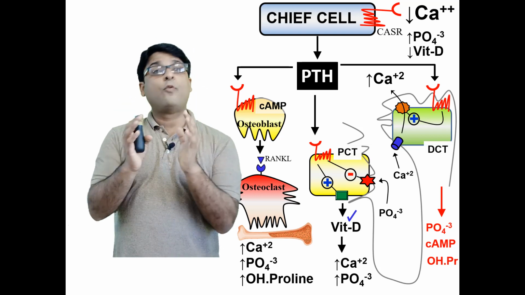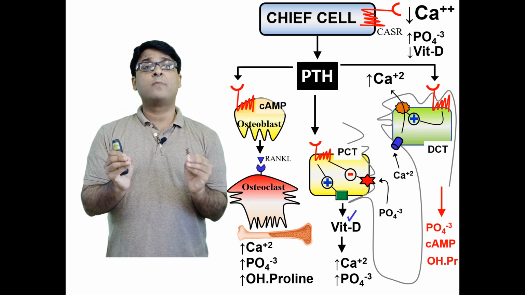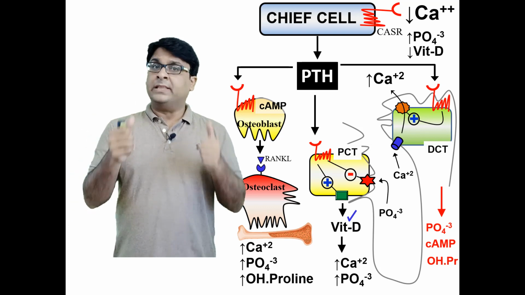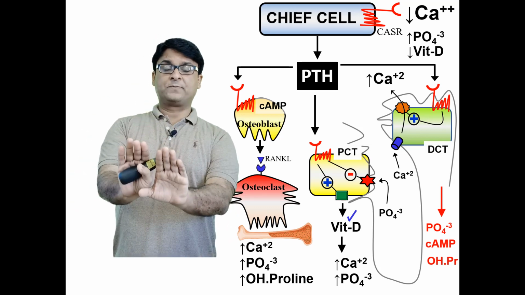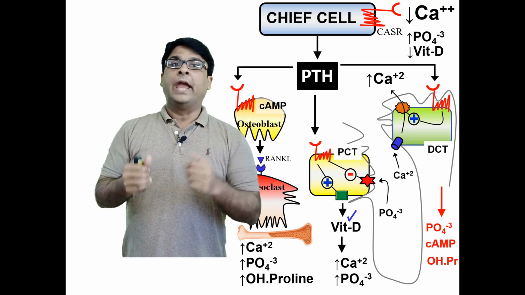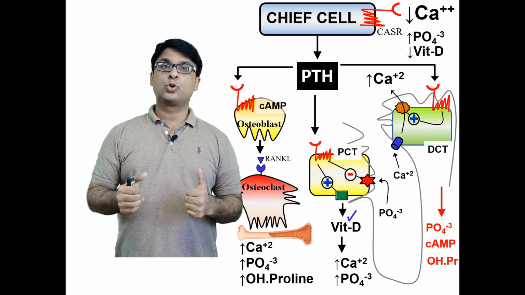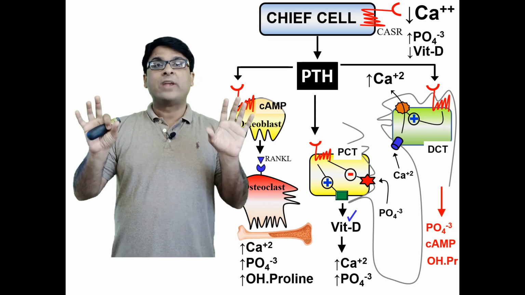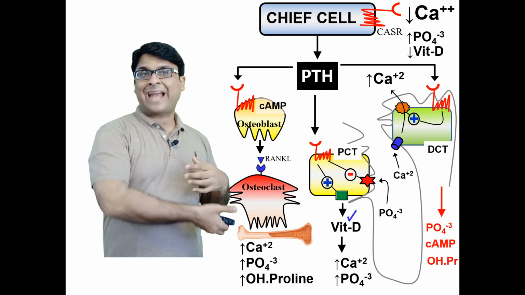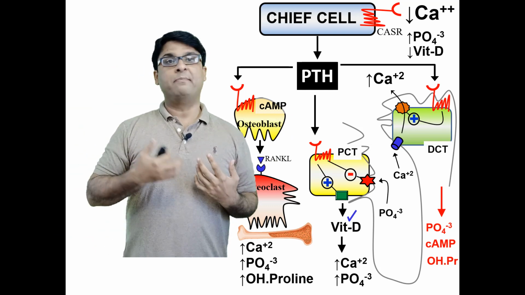And then in the kidney, what are the cells where PTH performs its action? Proximal convoluted and distal convoluted. In the proximal convoluted tubule, it stops phosphate reabsorption, so it throws out more and more phosphate. In the proximal convoluted tubule also, it enhances vitamin D activation, okay? And in the distal convoluted tubule, it activates the calcium absorptive mechanisms.